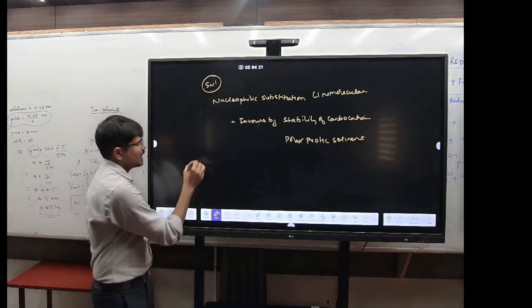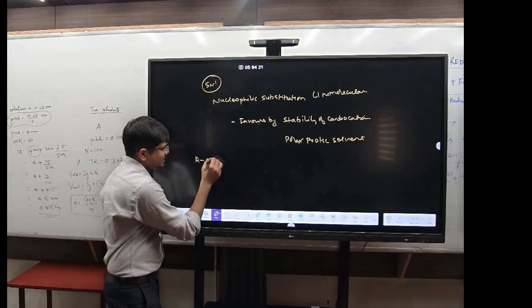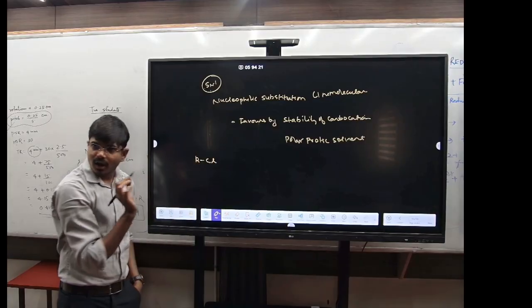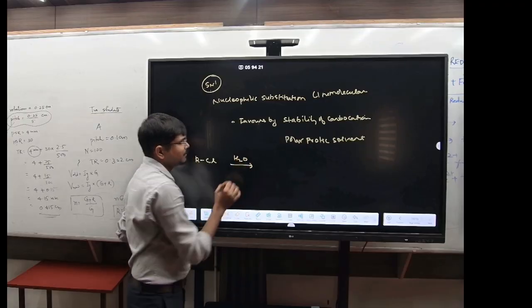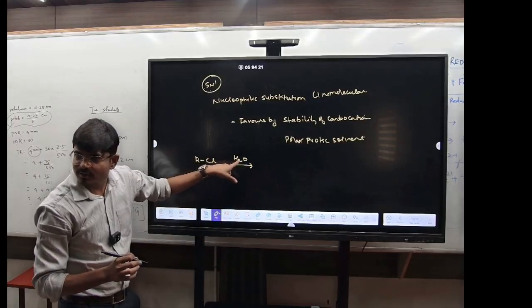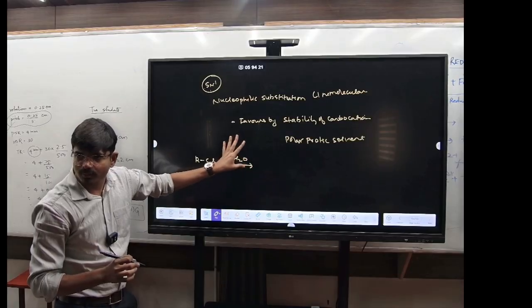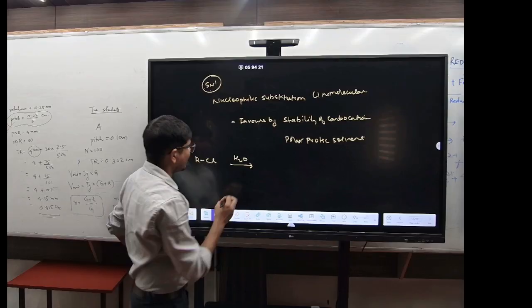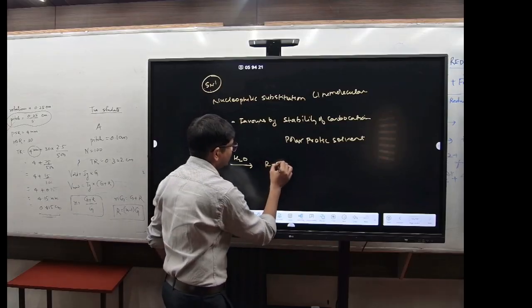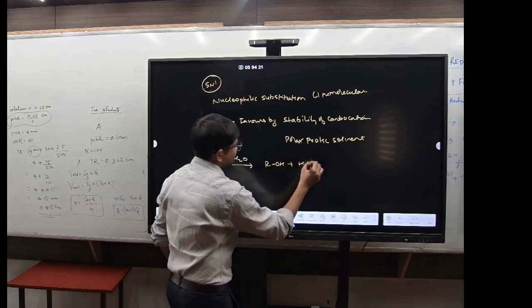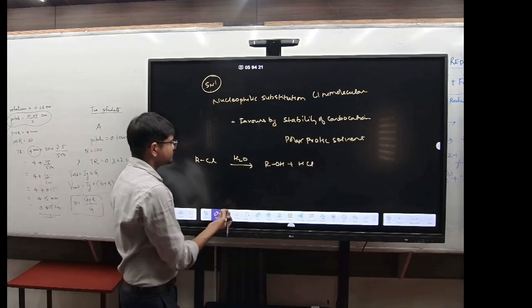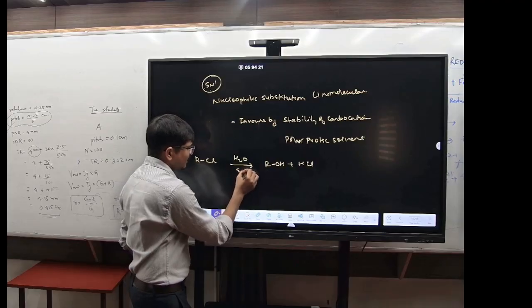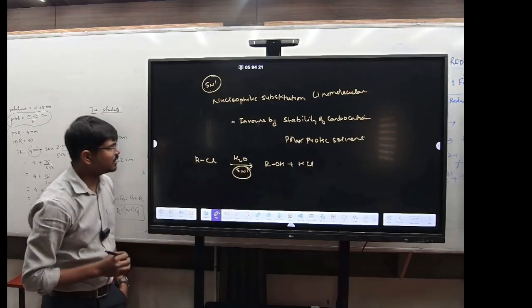For example, if you have RCl and you have taken the solvent, let it be water. This is a polar and also a protic solvent. So what will happen? It will form the compound ROH plus HCl. This will undergo the SN1 mechanism.